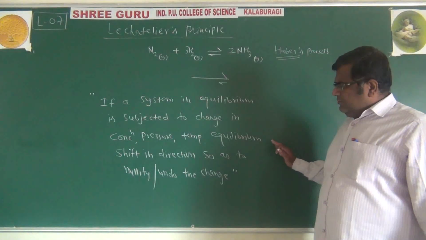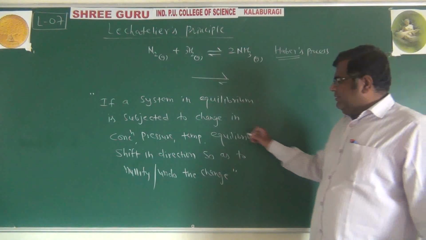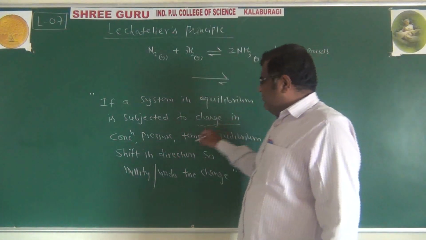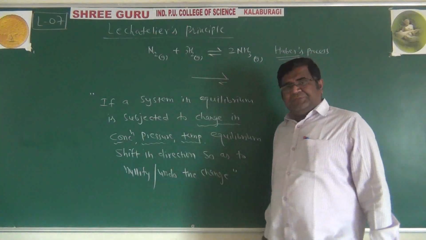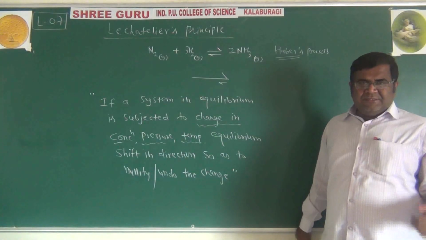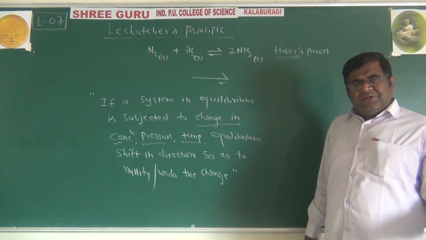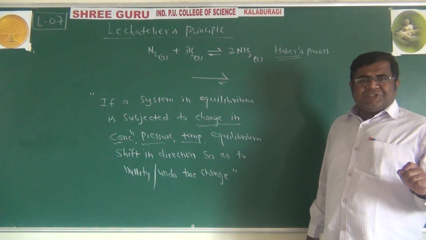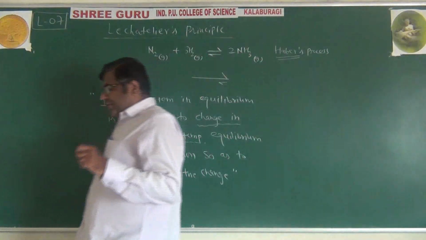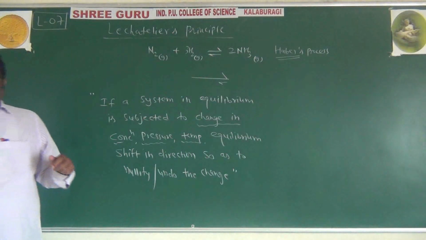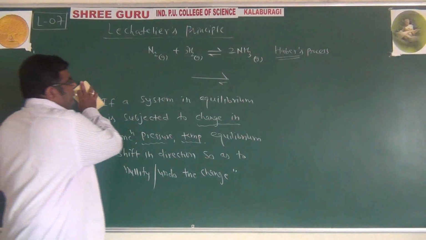Now there are 3 things which we can see in the statement: we can make changes in concentration, changes in pressure, changes in temperature, and we can disturb this equilibrium. So we'll start learning first the effect of change in concentration, then the effect of change of pressure, the effect of change of temperature, and we'll try to understand how this principle works.